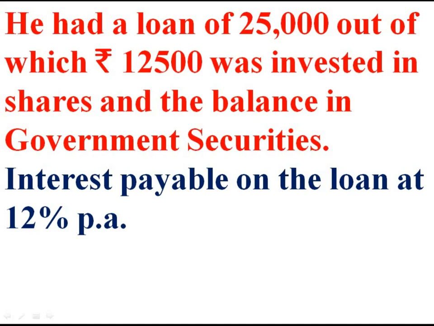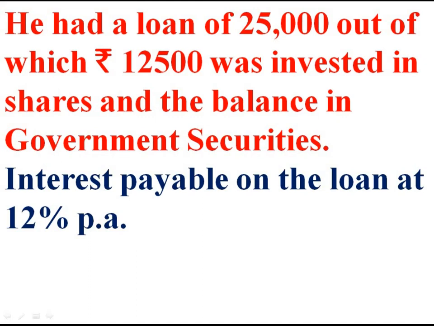Out of this 25,000, 12,500 invested in shares. The income from shares is exempted, therefore ignore it. The balance of 12,500 is invested in government securities. The interest on government securities is taxable. Therefore, this interest on loan of rupees 12,500 is to be deducted.